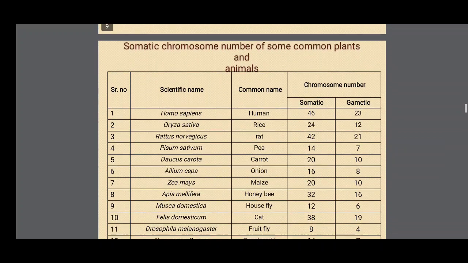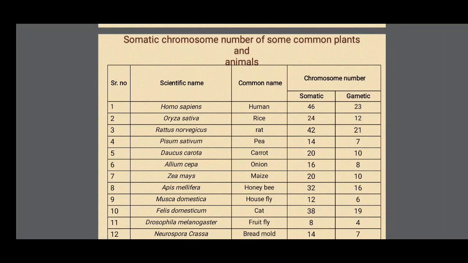Some examples of chromosome number in different plants and animals. First, Homo sapiens, common name human: chromosome number 46, gametic cells 23. Oryza sativa, the rice plant: somatic chromosome number 2n is 24, gametic cells n is 12.